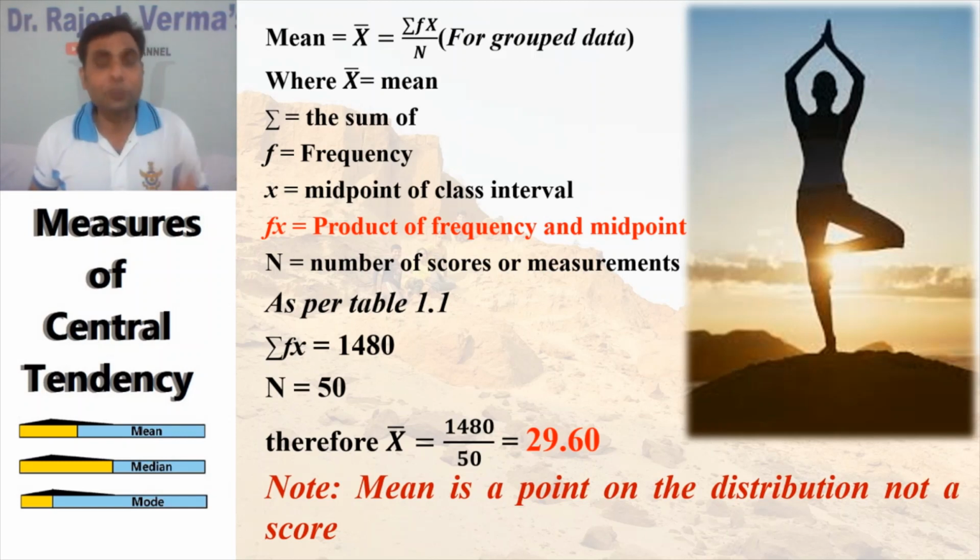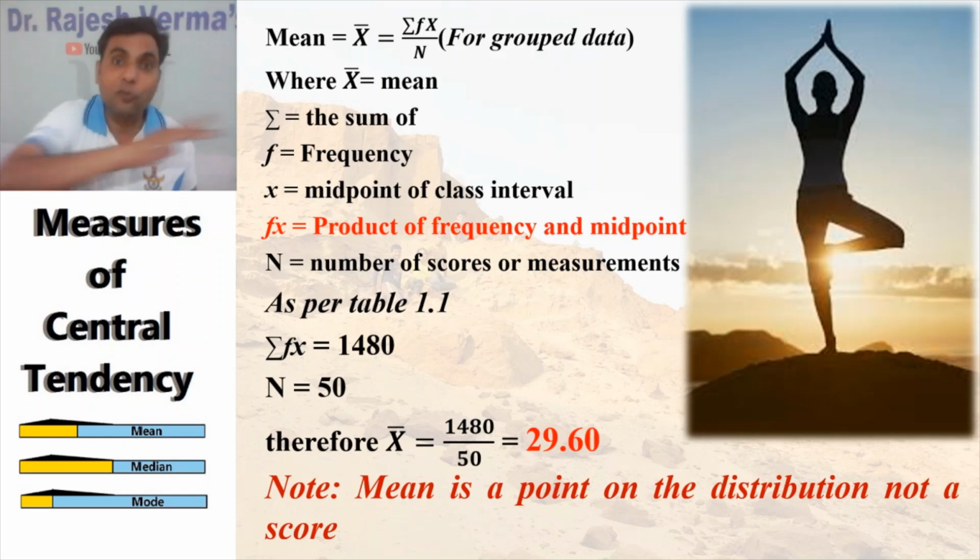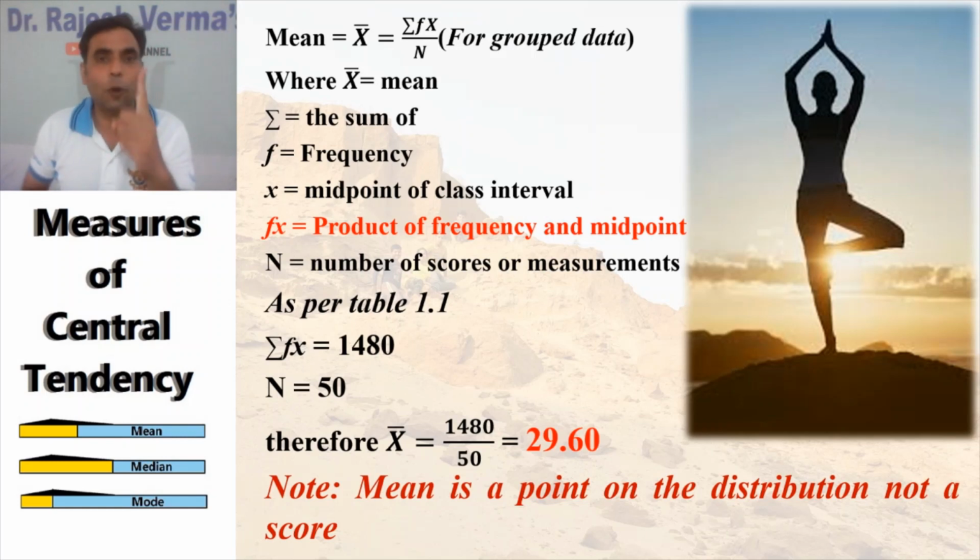Mean is a point on the distribution, not a score. Remember, if you want to see that 29.6 as a particular score in the distribution, you won't find it anywhere, as I told you earlier, because mean is a point, a particular location. It is a nucleus of the data, but it does not indicate any score there. It is a representative of the central tendency of grouped data, but itself is not a score. Remember that it is the gist or the central value of all the scores. It's an indicator. Getting my point?